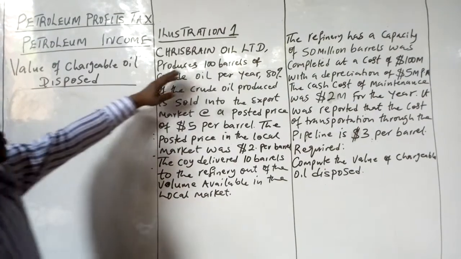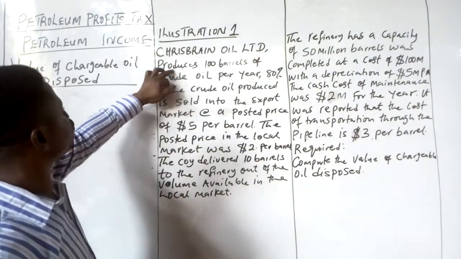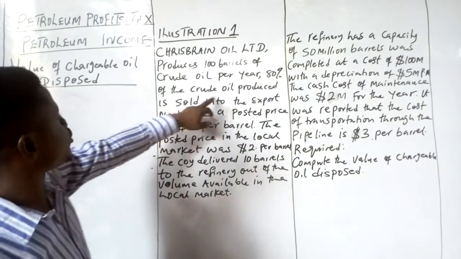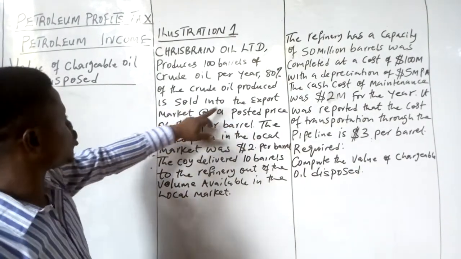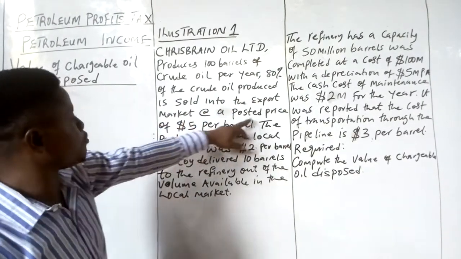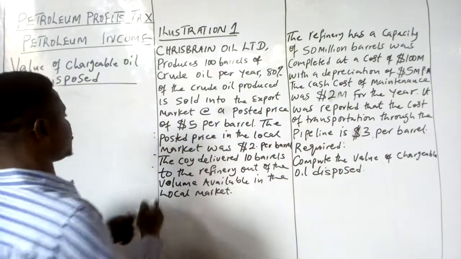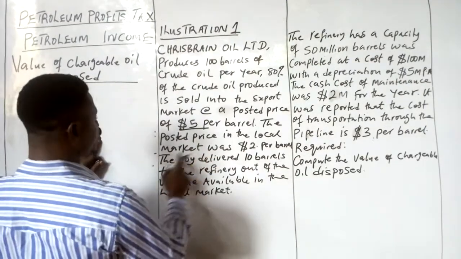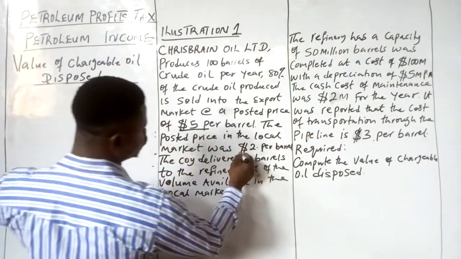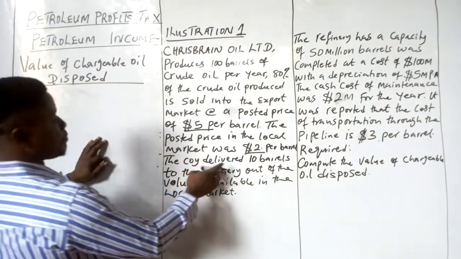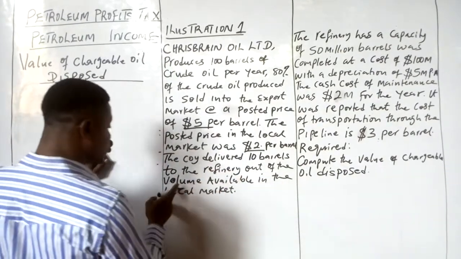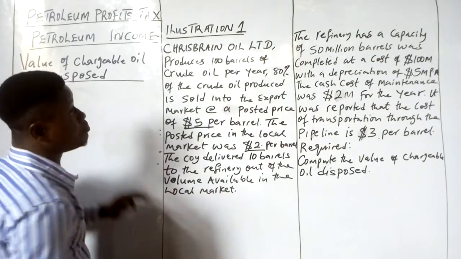It said, Chris Brent Oil Limited produces 100 barrels of crude oil per day per year. 80% of the crude oil produced is sold onto the export market at a posted price of $5 per barrel. The posted price in the local market was $2 per barrel. The company delivered 10 barrels to the refinery out of the volume available in the local market.